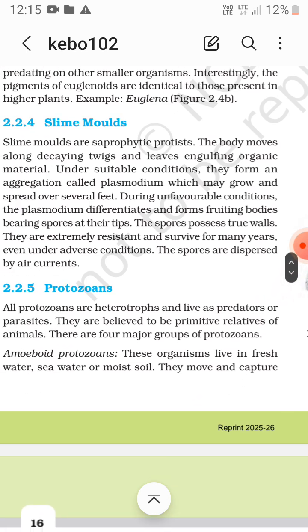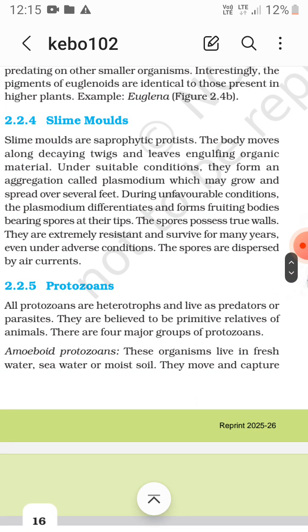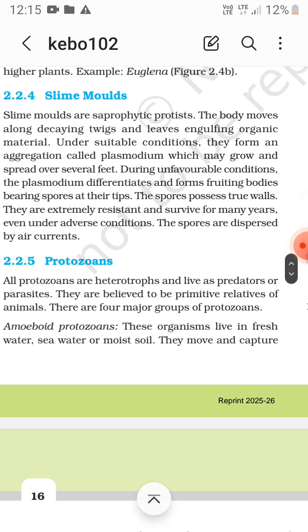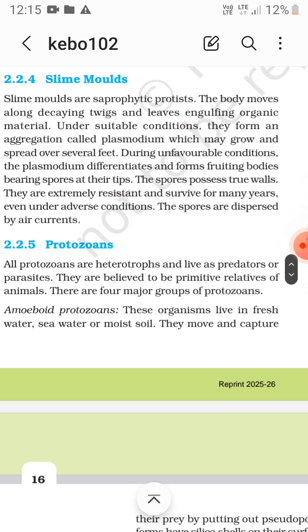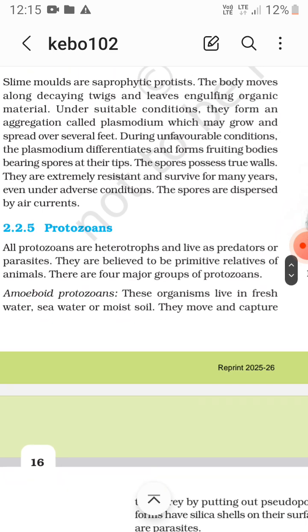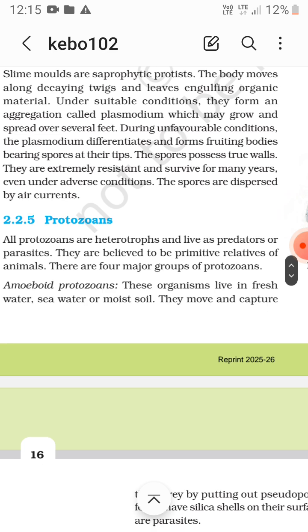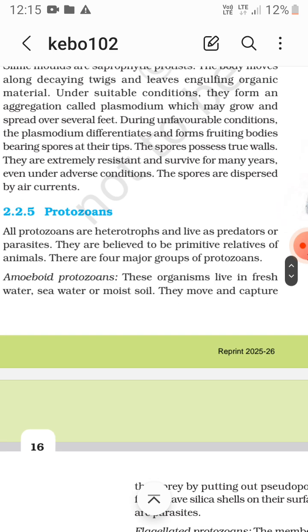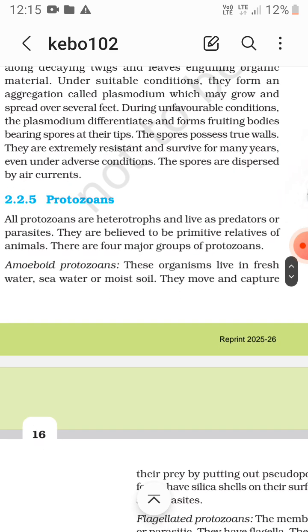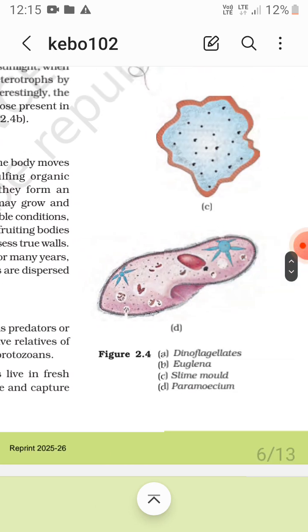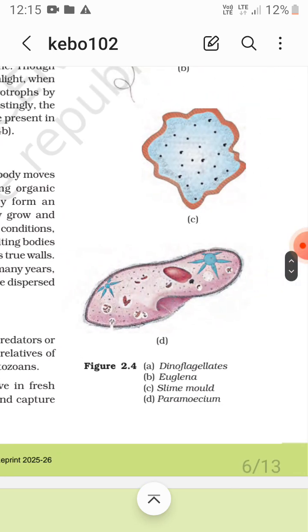Now slime molds. Slime molds are saprophytic protists. They move over decaying twigs and leaves. Under suitable conditions, they form an aggregation called plasmodium, and during unfavorable conditions, the plasmodium differentiates and forms fruiting bodies bearing spores at their tips, and these spores possess true walls. They are extremely resistant, and these spores are dispersed by air currents. So these are the slime molds shown in the figure.